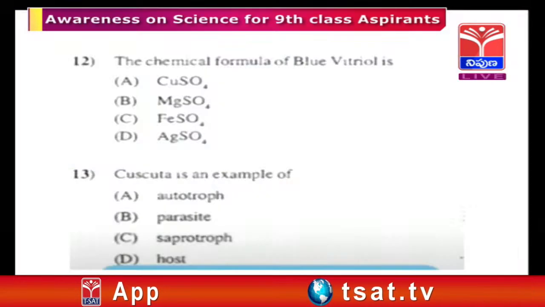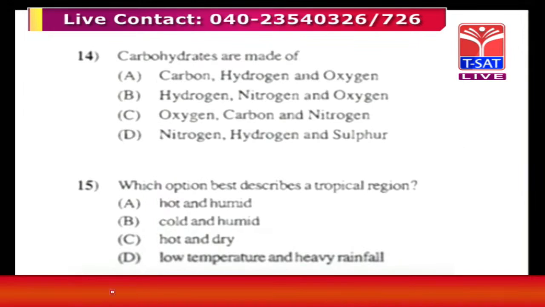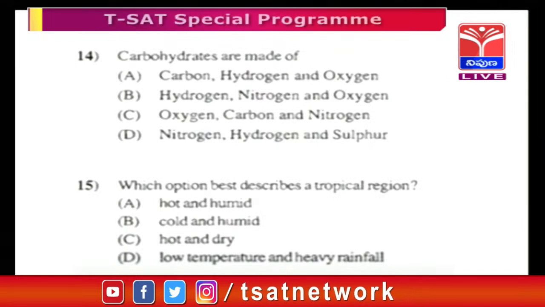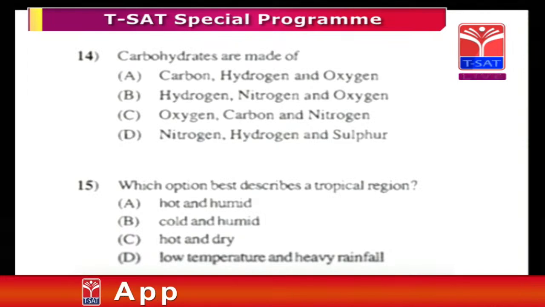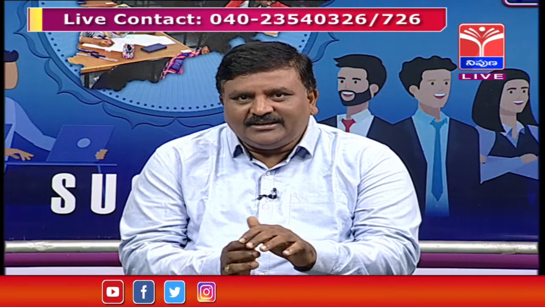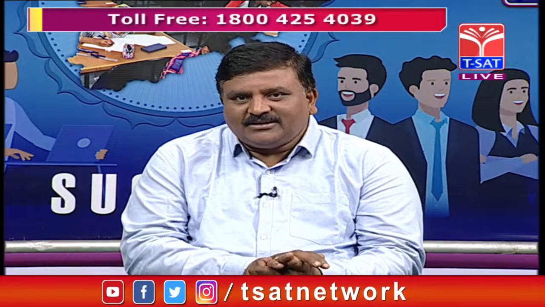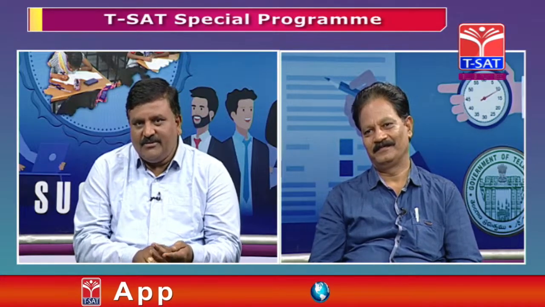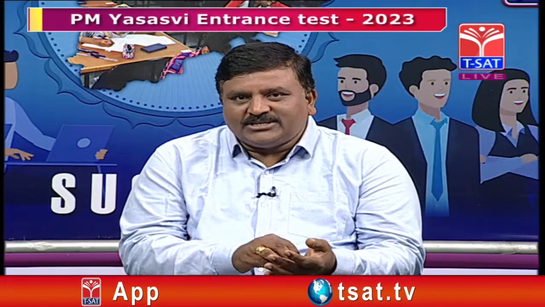Next, carbohydrates are made of. Maybe everyone knows it is a biomolecule. It's organic chemistry, which comes under chemistry. The name itself, carbohydrate: hydrate means hydrogen plus oxygen, and carbo means carbon. So carbon, hydrogen and oxygen together we call carbohydrates. The remaining options are hydrogen, nitrogen, oxygen.